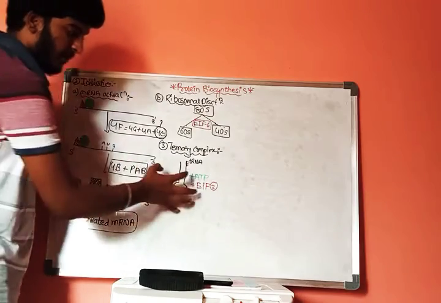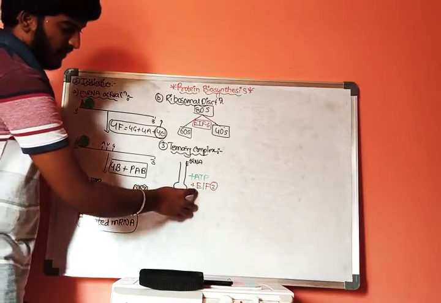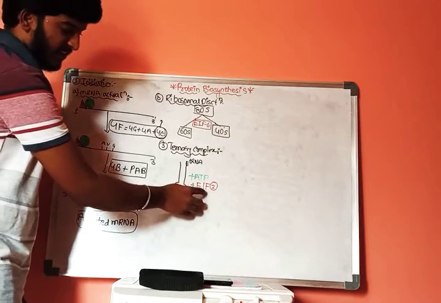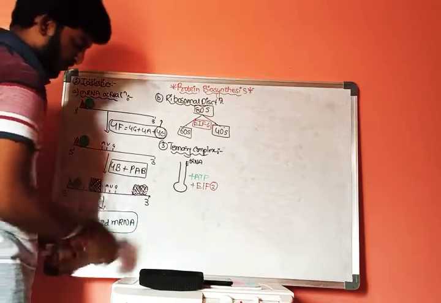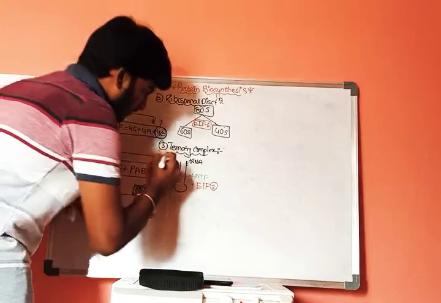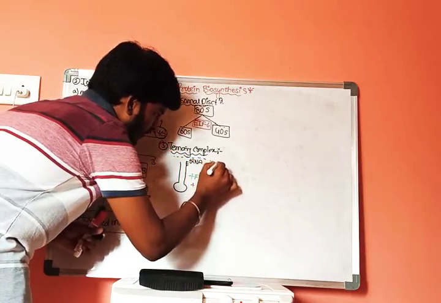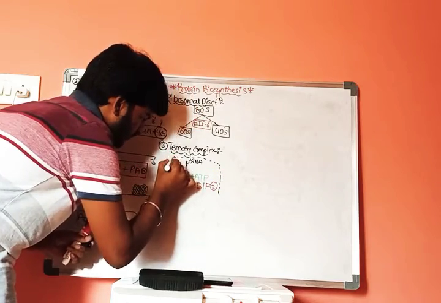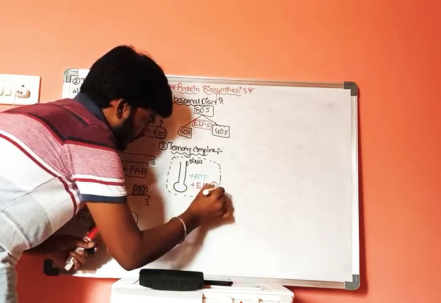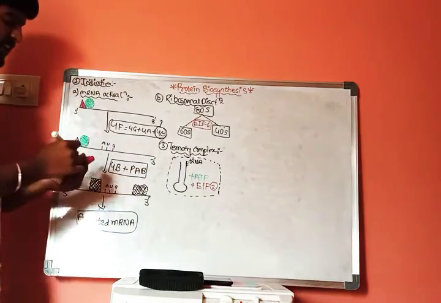This tRNA molecule along with one ATP and one eukaryotic initiation factor number 2, this total complex is called the ternary complex.